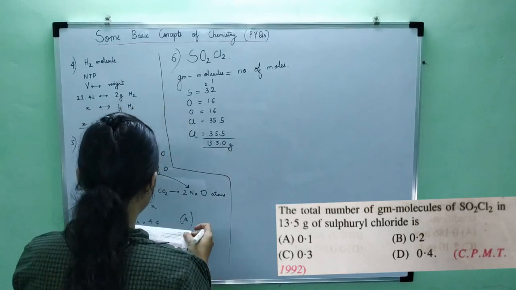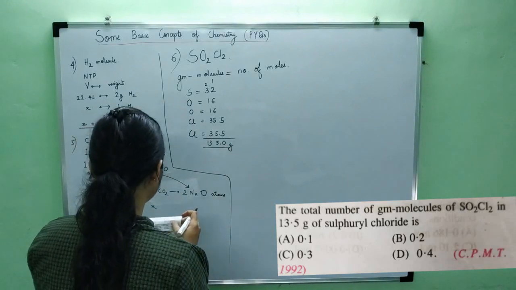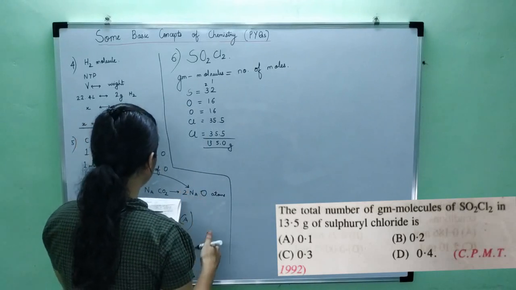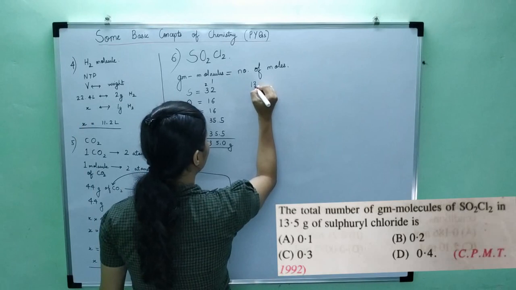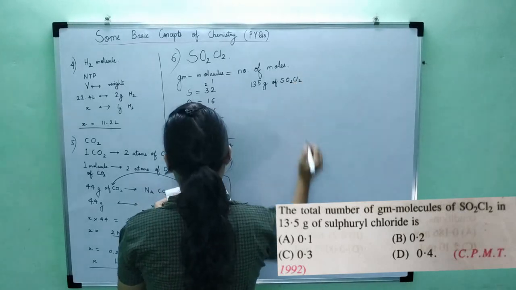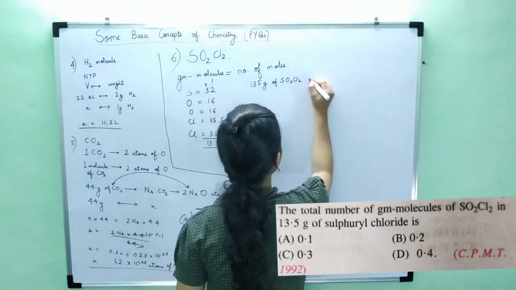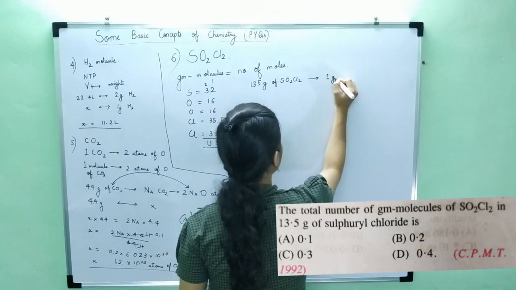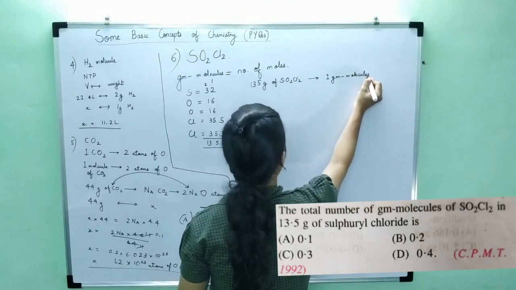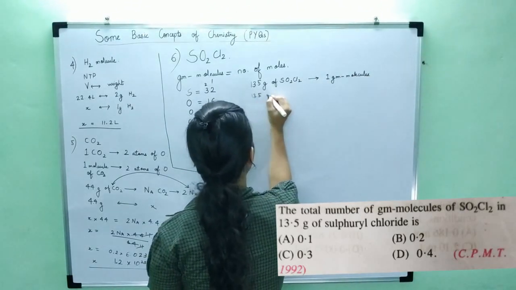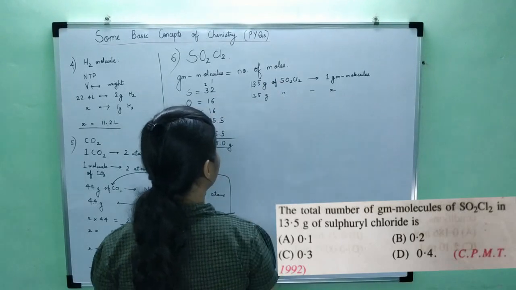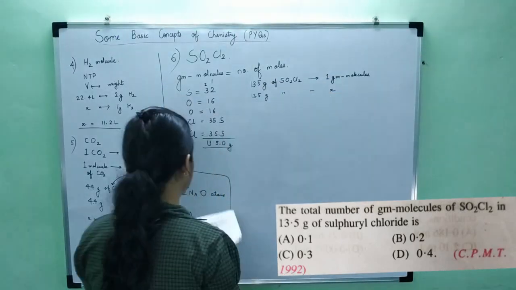Now, what is the question asked? It is asked for 13.5 grams. So we have to give the relationship between number of moles and weight. What is the relation? For 135 grams of sulfuryl chloride, the number of gram molecules of sulfuryl chloride would be 1 gram molecule. And then 13.5 grams of sulfuryl chloride will contain X. This is divided by 10, so this will also become 1/10, which is 0.1.